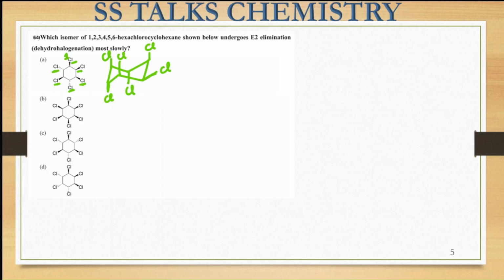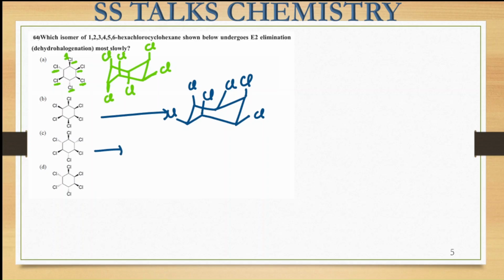Okay. Now let us draw the second molecule also, where all of these Cl groups are present on the wedge side, right? So the molecule will look like this. All the Cls are present on the wedge side, that means all are present in the above direction. In molecule C, if you see, they are present on alternate sides, above and below directions, like this.